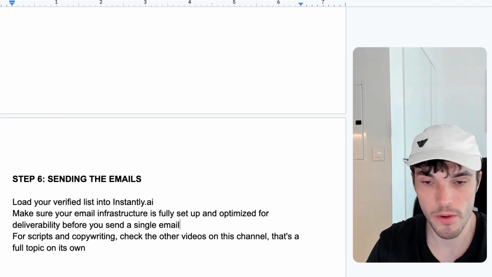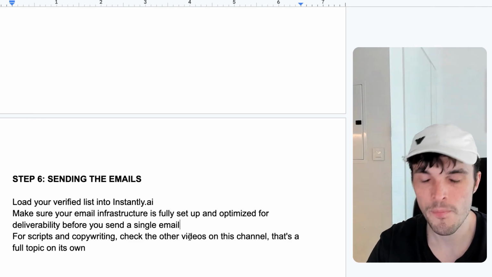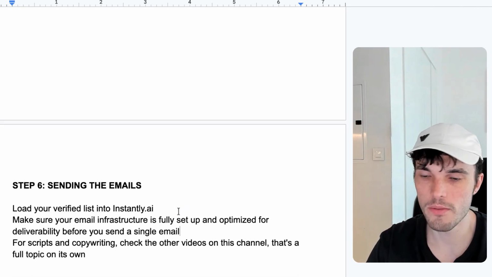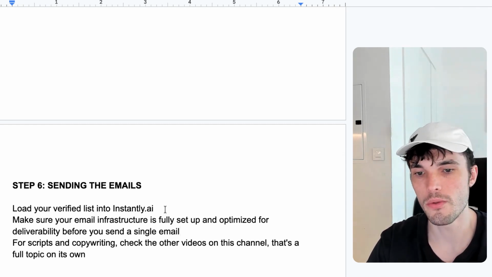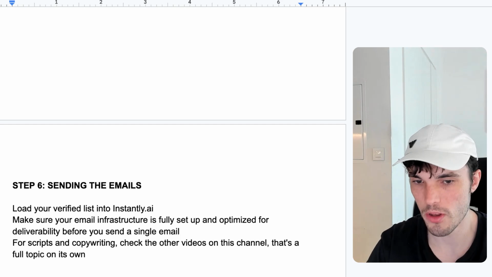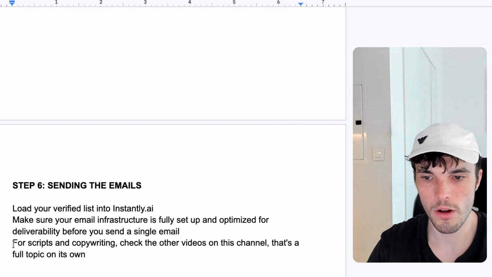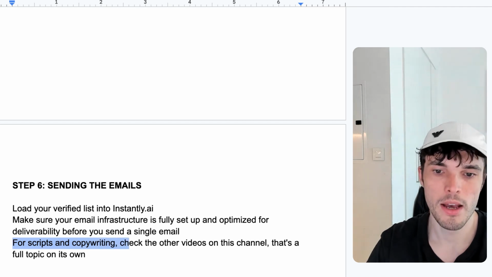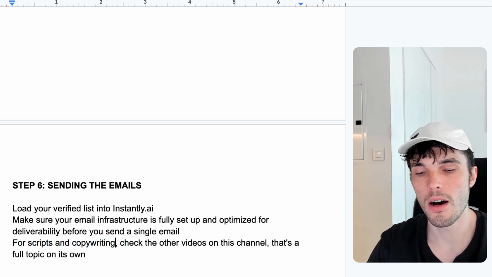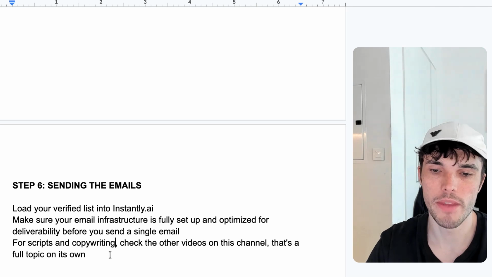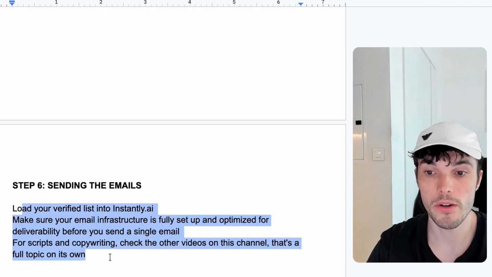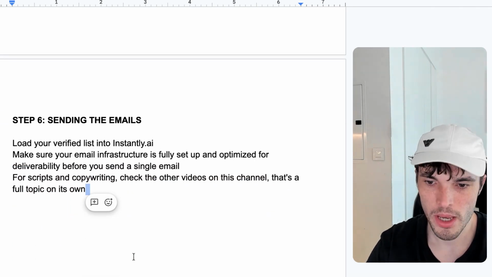We have one specific one we use here at ScaleSprint for all our clients that is really consistent with email deliverability, because doing all this stuff I've mentioned before without having an optimized deliverability infrastructure doesn't even matter, because you have to be able to land in the primary inbox and avoid the spam folder. And also, you want to, of course, write good scripts, really make your offer cold traffic ready. And again, these are subjects for other videos, but this is also very important to get right if you want good results from your campaigns here.